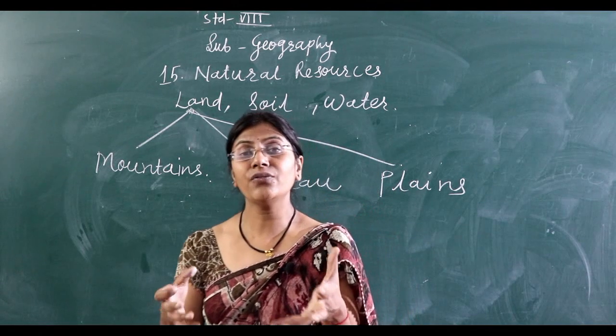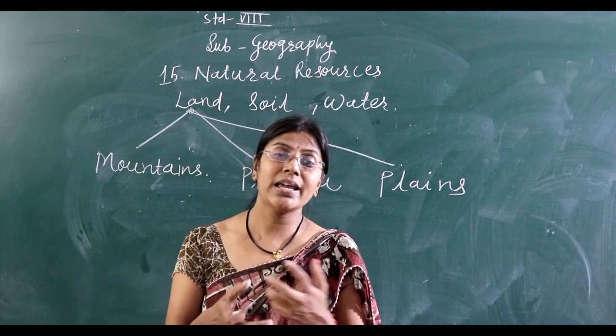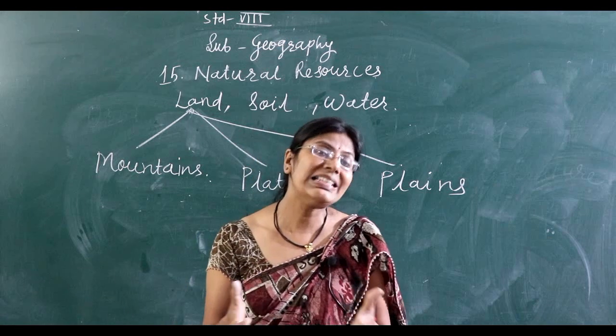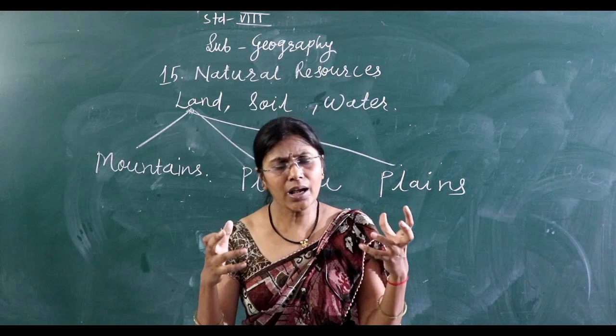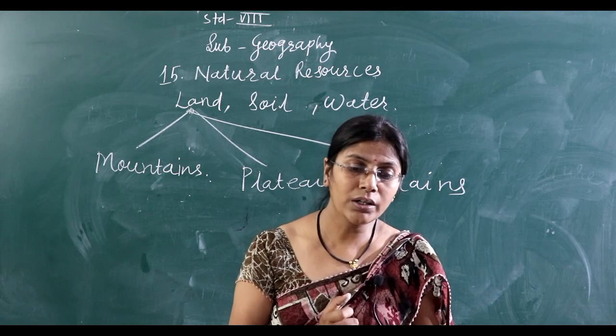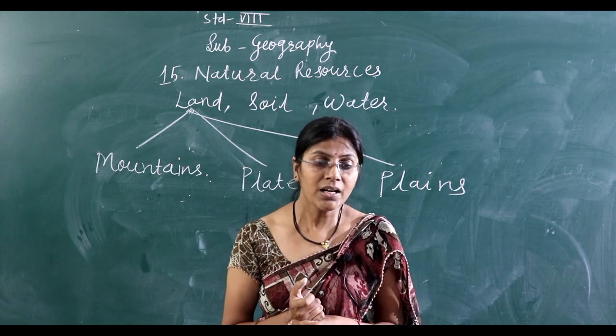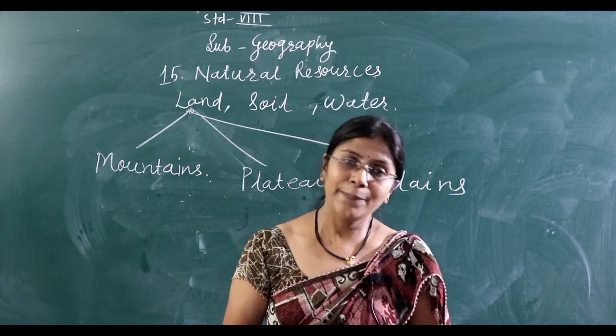A lot of agriculture-related activity is done in this fertile area, so it is densely populated, with a lot of people living there. Means of transportation and communication are generally well developed in the plain area.